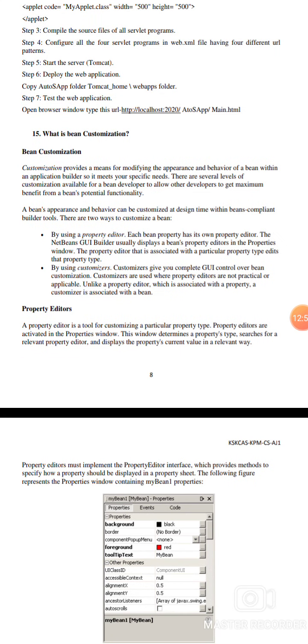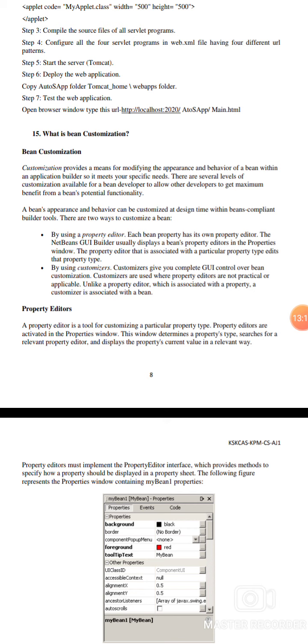Question 15: What is bean customization? Bean customization provides for modifying the appearance and behavior of the bean by the application developer so that it meets their needs. There are several levels of customization available for bean developers to allow other developers to get the maximum benefits of the potential bean functionality.